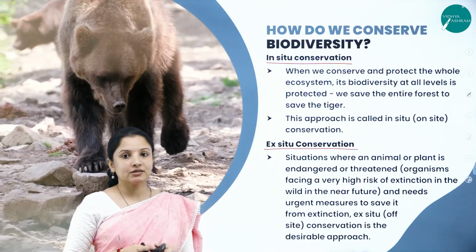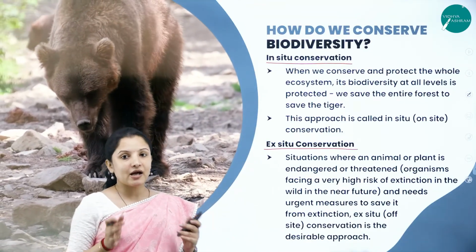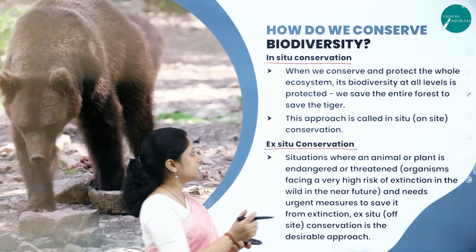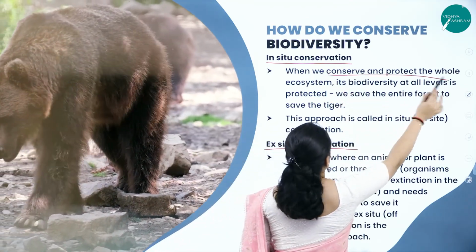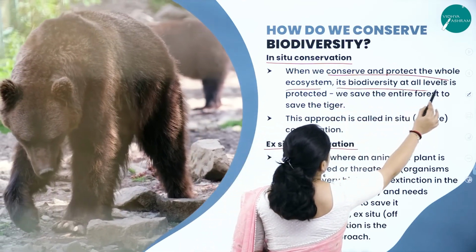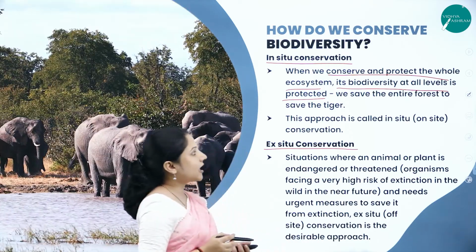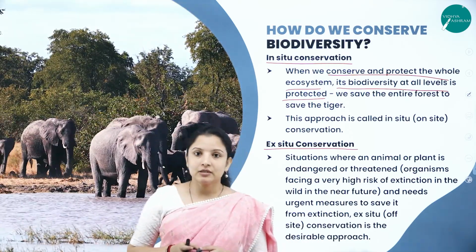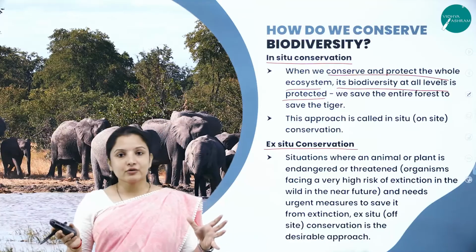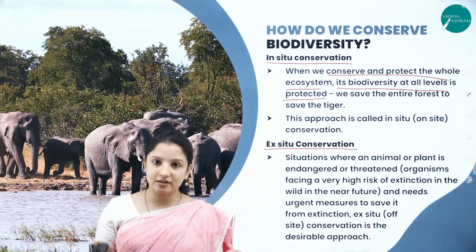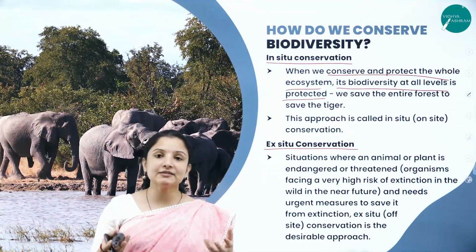So in situ conservation means within an area itself. So when we conserve and protect the whole ecosystem, its biodiversity at all levels is protected. Then we save the entire forest to save the tiger. That is true, right? So what we do here is that if we save the forest itself, it means that we are saving the tiger as well. So that is in situ conservation.